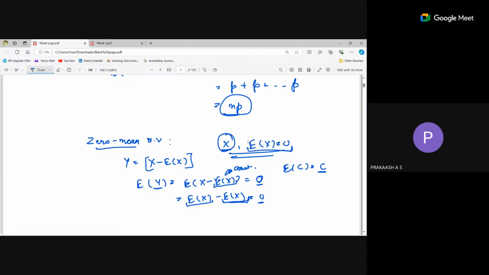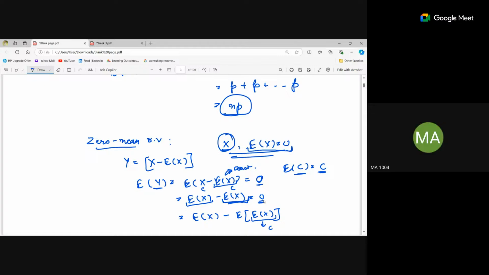Okay. Therefore, here if you take E out inside the bracket, expectation of x minus expectation of x must come, no? Yeah. So if I break this down, it will be expectation of x minus expectation of expectation of x, and this is a constant term. Let us denote it as c. So expectation of c is c. So this will be equal to expectation of x minus expectation of x only. c minus c is 0. If this is c and this is c, they get cancelled, it will be 0, right? Okay.